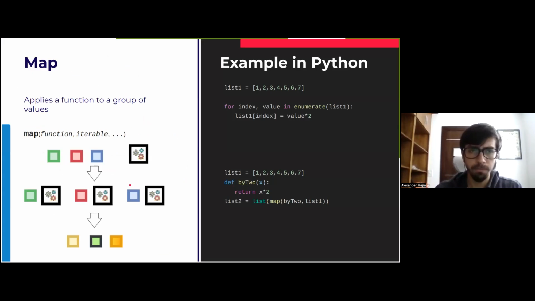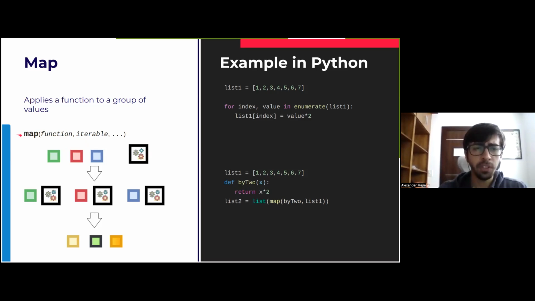There are 3 functions, by the way. The first function is map. It's quite simple. It applies a function to a group of values. If we look at the definition in Python, what map does is that it receives a function and then an iterable. An iterable can be anything, something like a list or a dictionary or something similar.